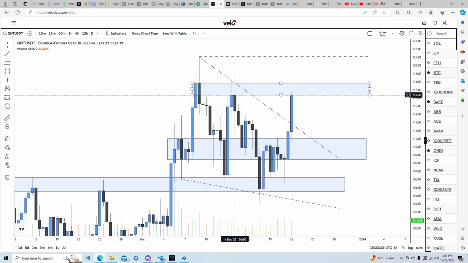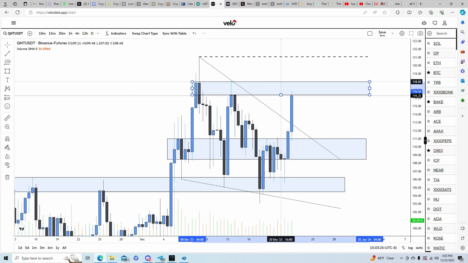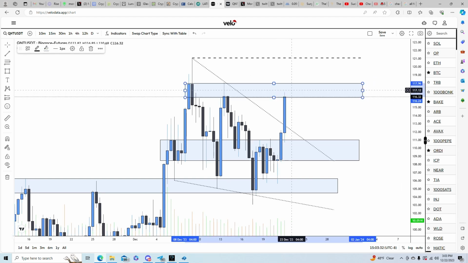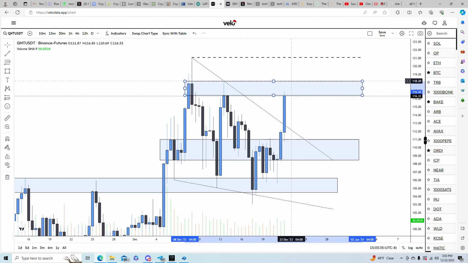Now, as you can see, we're still battling, trying to fight this horizontal resistance box, and we have the candles going from the 116 closed candles on the 12 hour to the 117, 118, things of that nature. So we'll keep that. Might as well just put that at the high wick there. So following that, we have a wick high above, and it looks like we cannot get above that thing.